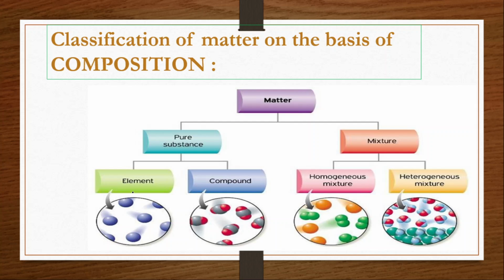So an element is a pure substance that contains only one kind of particle, and further it can't be separated, or further it can't be divided or decomposed. Clear? So we have element. Let us consider it as an example. An element can be atoms or it can be molecules. That part later we will take up. So element we are taking.